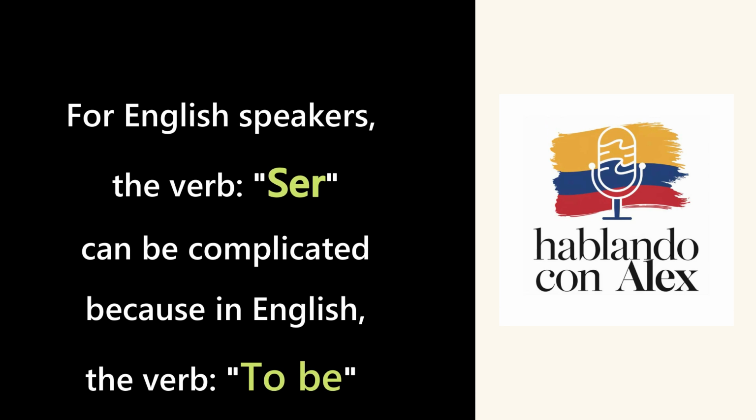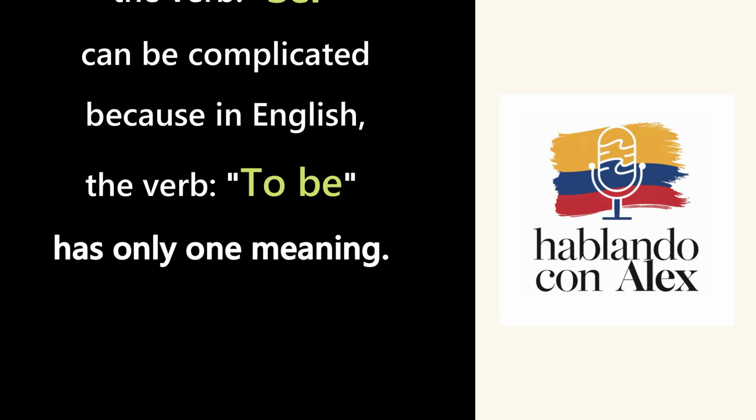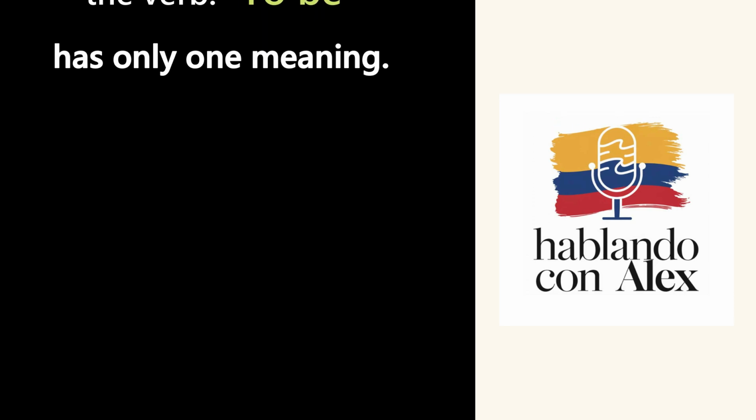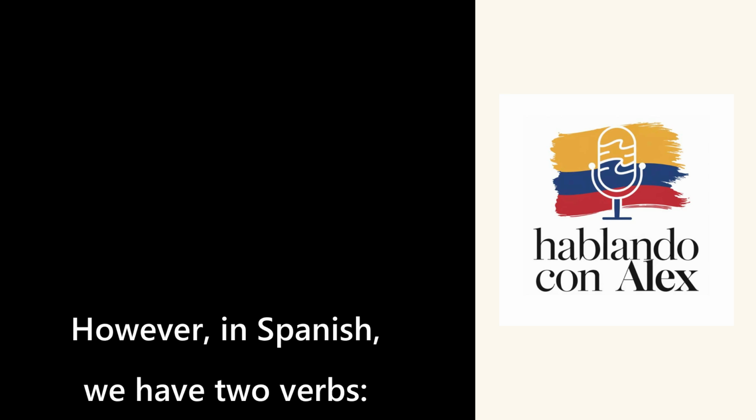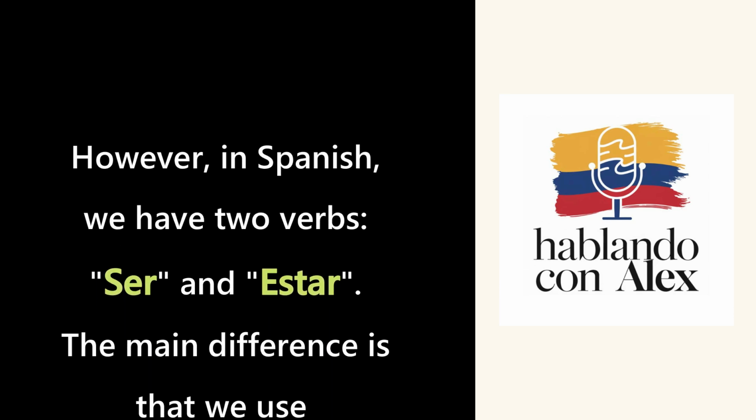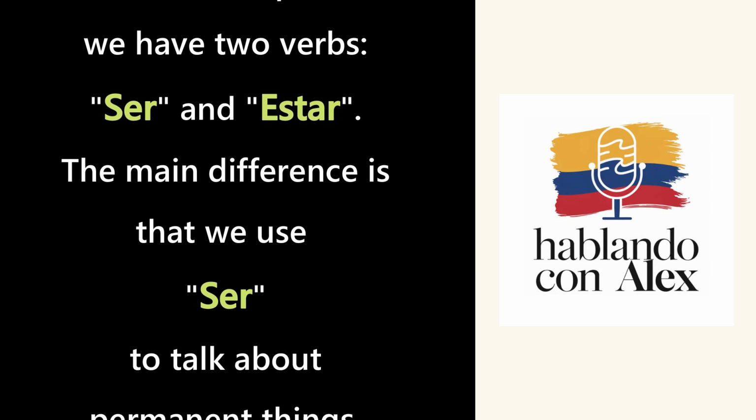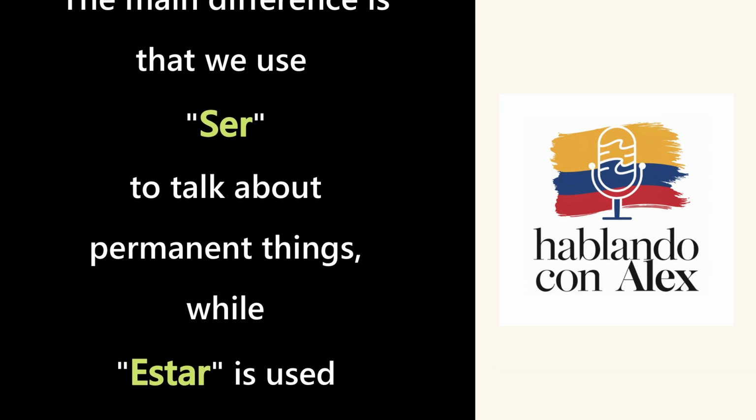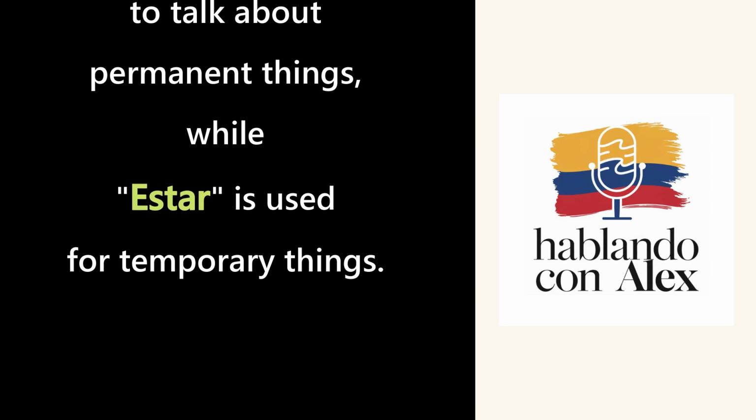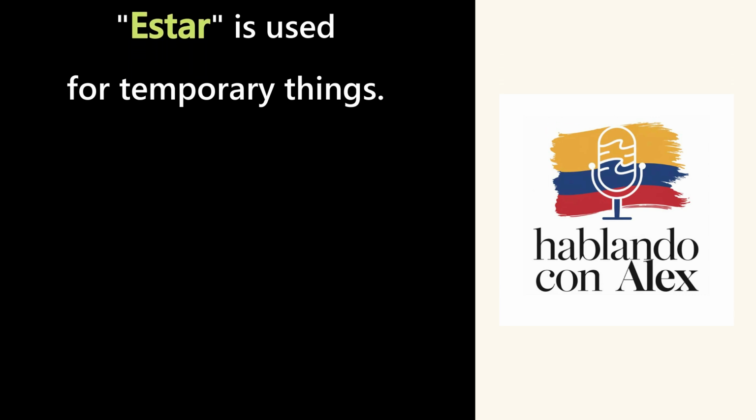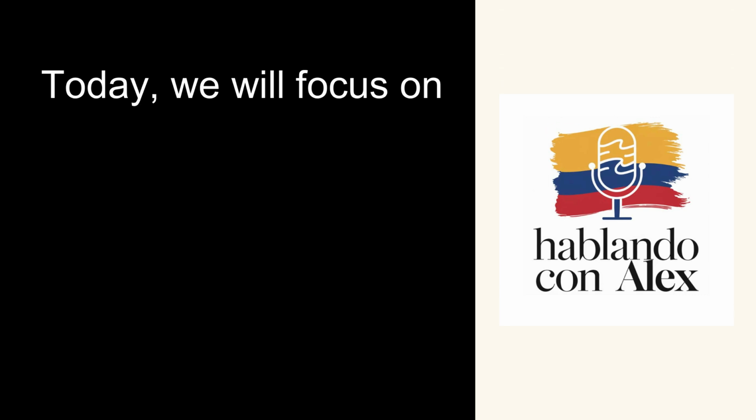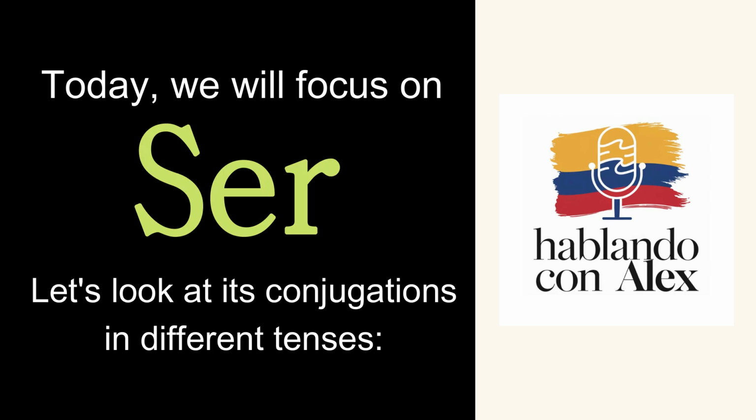For English speakers, the verb ser can be complicated because in English, the verb "to be" has only one meaning. However, in Spanish, we have two verbs, ser and estar. The main difference is that we use ser to talk about permanent things, while estar is used for temporary things. Today, we will focus on ser. Let's look at its conjugations in different tenses.